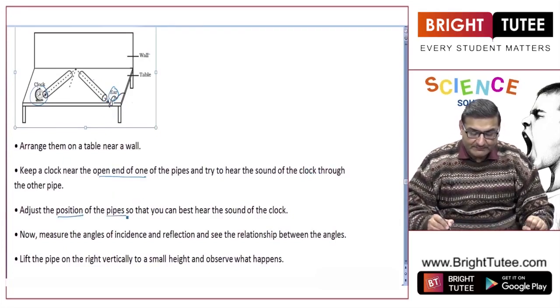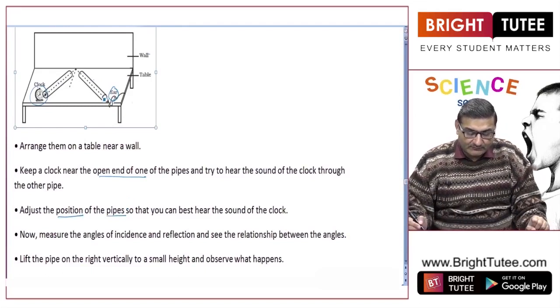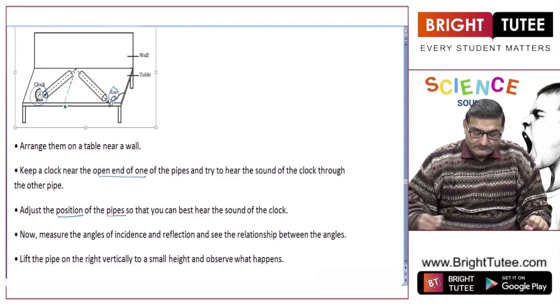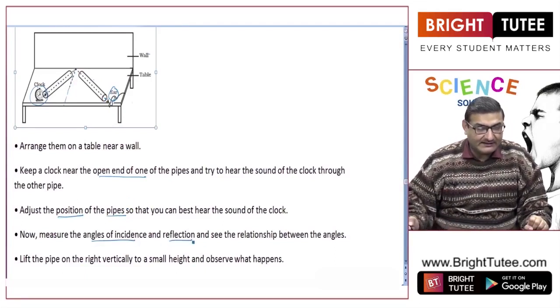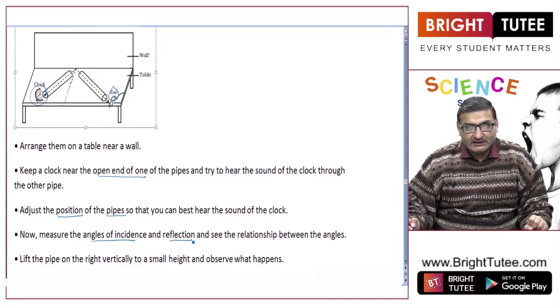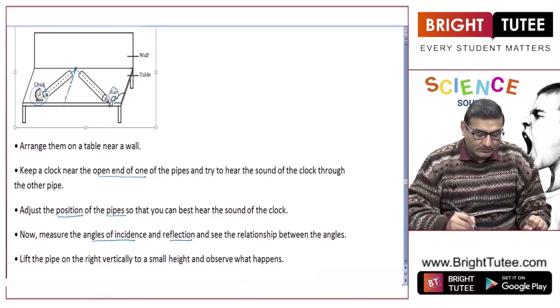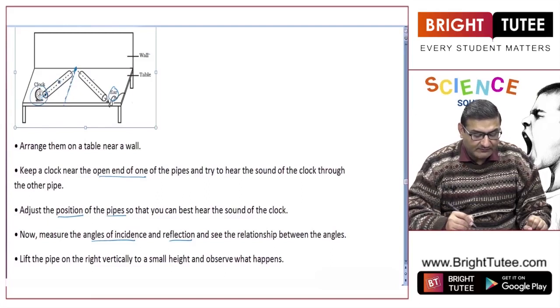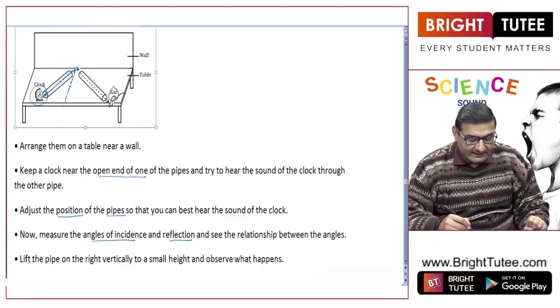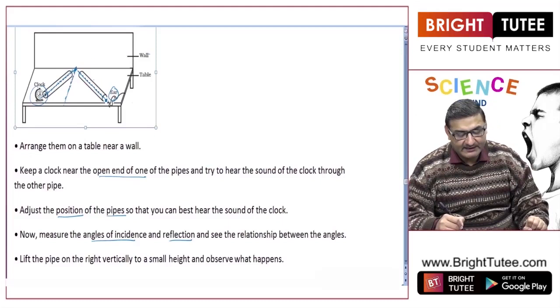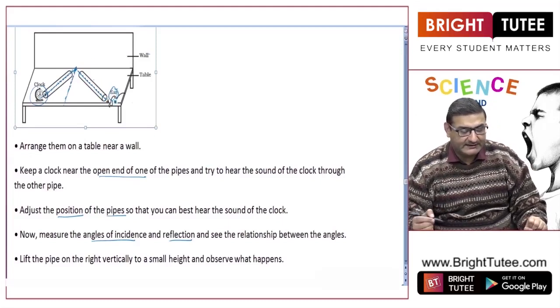Adjust the position of the pipes so you can best hear the sound of the clock, and then we'll try to measure the angle of incidence and reflection, to see what exactly the relationship is. Let this be the point of incidence, and let this be the normal. The clock is producing a sound wave which is going like this; let it be the incident ray. After striking the wall, the sound comes here; let it be the reflected ray, which is coming to our ears so that we can hear it.